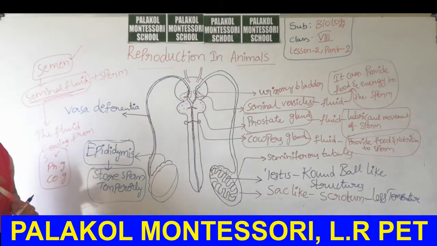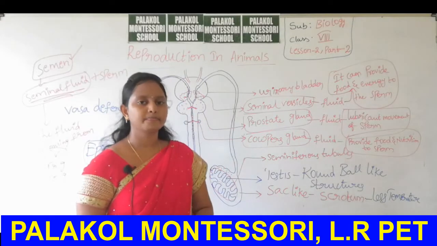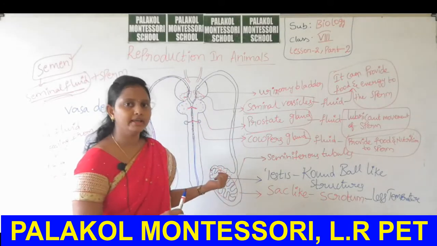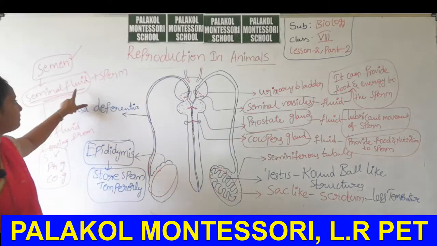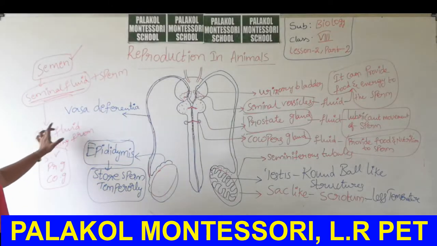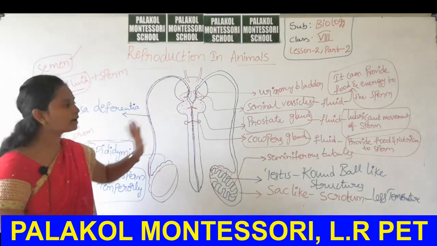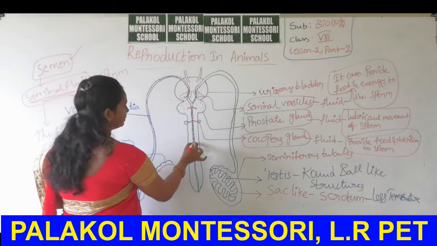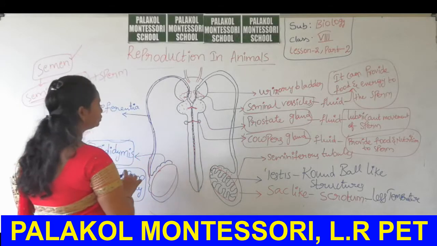It is very, very important, students. It is very, very important in your 10th class. Okay. To make it easy, I am explaining here. So semen is the mixture of seminal fluid and the sperm. What is meant by seminal fluid here? The fluid coming from the seminal vesicles, prostate gland and the Cowper's gland. Now this semen is in a common tube. It is called the urethra.